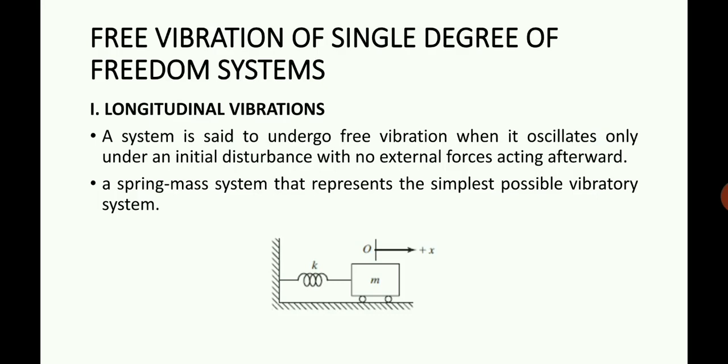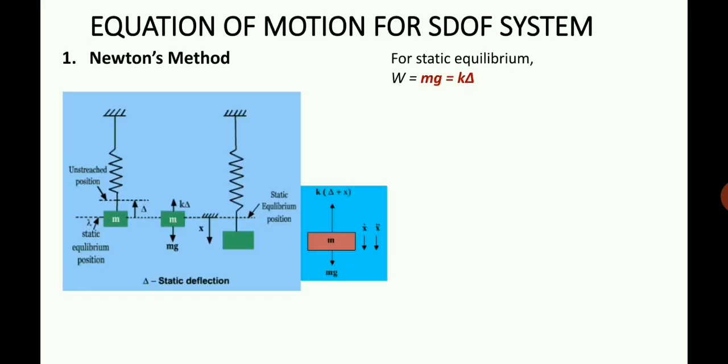Okay, now we'll analyze. In order to find out how a spring mass system responds, or how an undamped free vibrating system responds, we need to find out the equations of motion of the system. How will you find out the equations of motion? After converting the system into this kind of a mathematical model, we have to derive an equation such that we can learn the characteristics of that particular motion with the effect of that particular force. So that is what we are going to look at next.